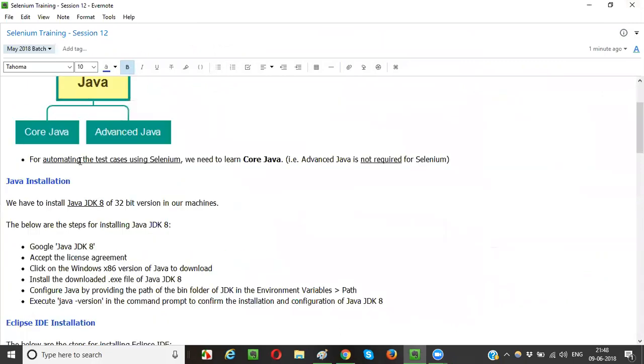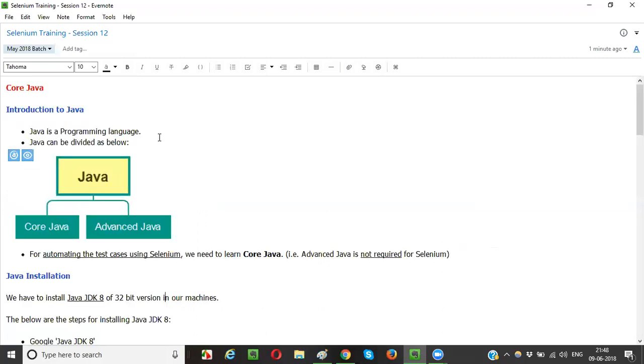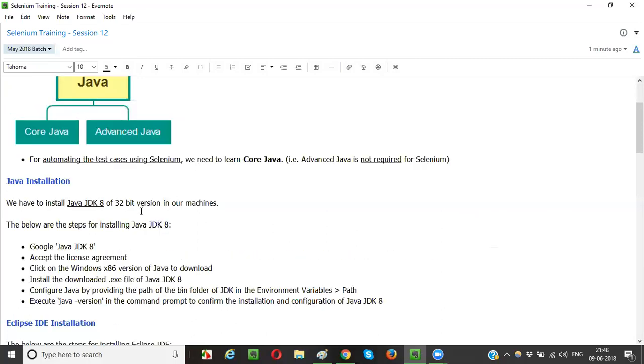Now let's go step by step through the installation of Java. How to install Java in our machines? Fine. So let's install Java JDK 8 of 32-bit version. In most of my sessions, guys, I prefer to install the 32-bit version. Even though my machine is 64-bit, I still try to install all the 32-bit versions.